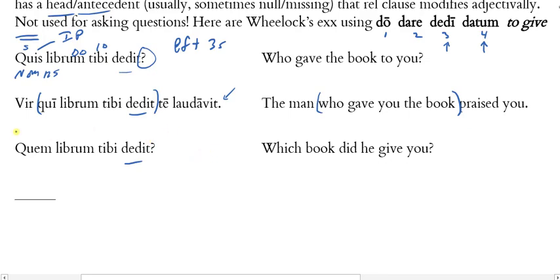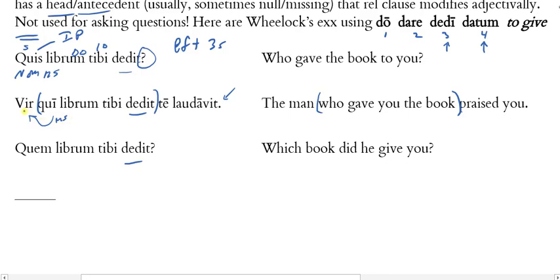And then secondly, notice that I have a noun in front of qui that it matches in gender and number. It doesn't have to match in case. It happens to here, but qui is masculine singular, right? And among my forms, qui is only going to be the relative pronoun.